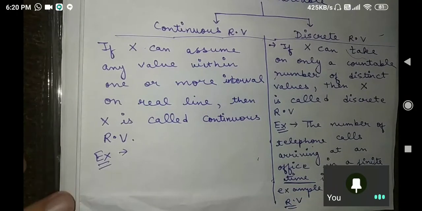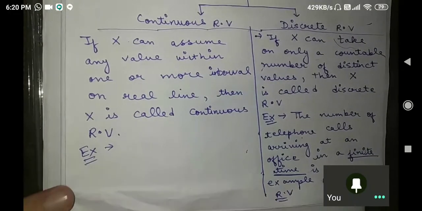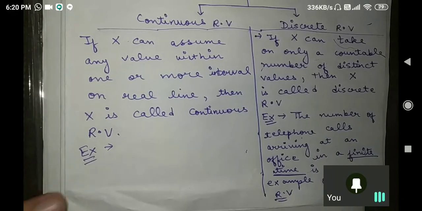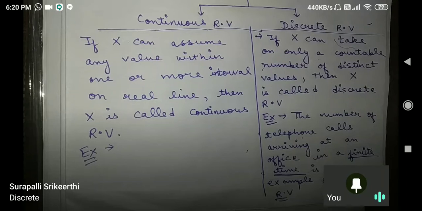See, if I ask you about the exact time of arrival of a telephone call, what will you say that is an example of? I will repeat. You are sitting in your office and exactly at 5 p.m. you got a phone call. So what will be the example of that? Is it an example of a continuous random variable or a discrete random variable? Discrete, some are saying.